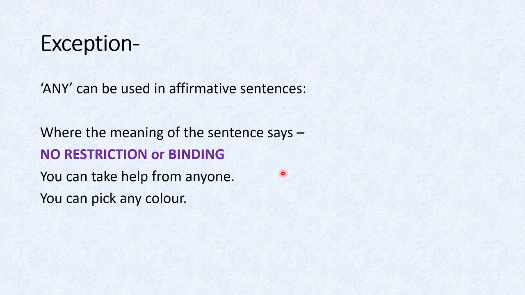For example, we'll take another example. You can take help from anyone. So again, there's no restriction. So there's a large group maybe sitting. So you can take help from anyone. So this is a positive sentence and we are using any because इस sentence का मतलब है कि कोई restriction नहीं है, किसी से भी help ले लो.